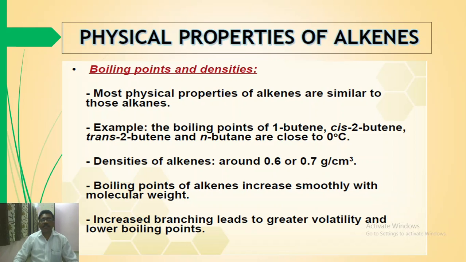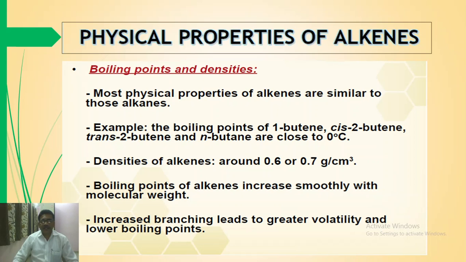Density of alkenes is around 0.6 to 0.7 gram per cubic centimeter. Here the density of alkenes is lower than water, as the density of water is 1, so alkenes are less dense than water. Boiling point of alkenes increases smoothly with increase in molecular weight.